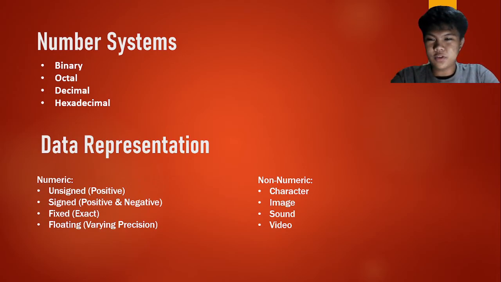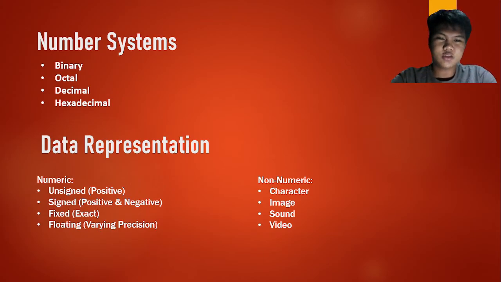The types of numeric data representation are the unsigned, which contains all the positive integers. Signed, which includes positive and negative numbers. The fixed numeric or fixed point value, which contains exact values. And then the floating point value, which varies in precision.